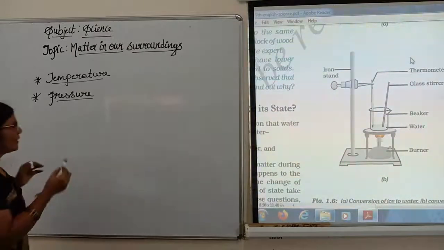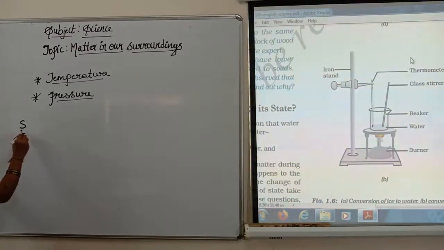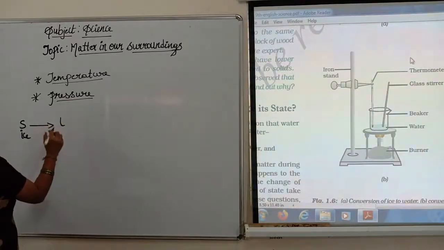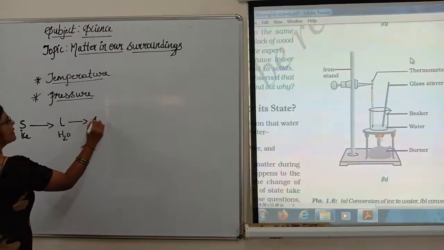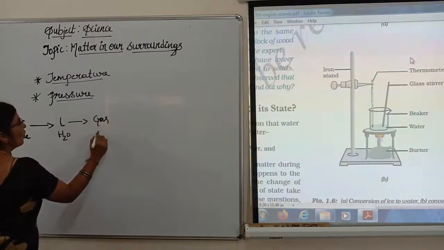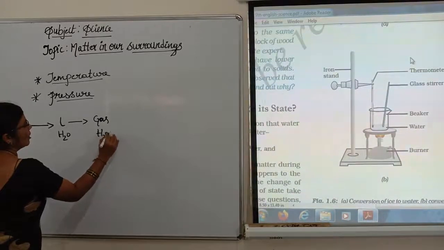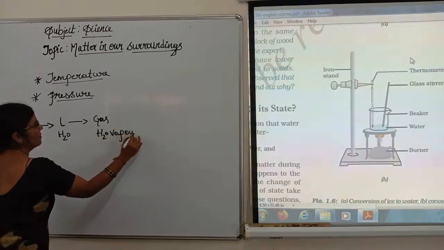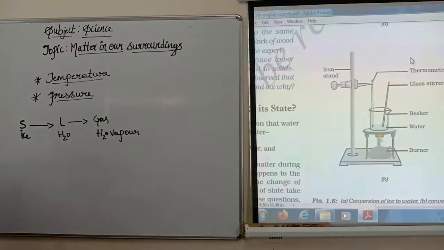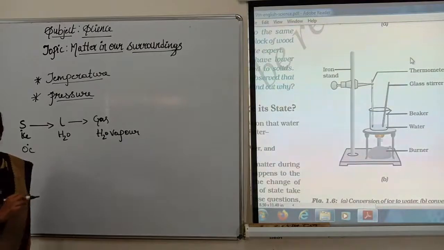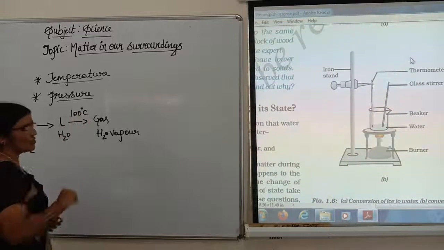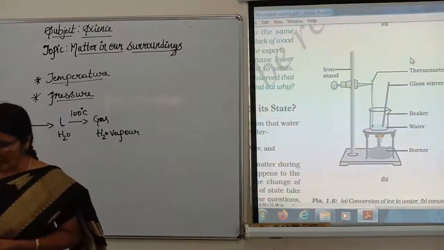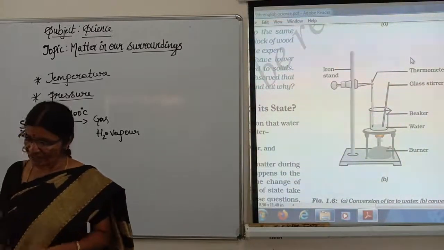Children, I have taken first a solid, it is ice, isn't it? Again liquid, it is water. Again it is gas, here water vapor. Okay children? At what degrees? It was ice at 0 degrees. Liquid, isn't it? At 100 degrees, it is again what children? It is gaseous state. Got it children? Temperature remains constant. Okay children?